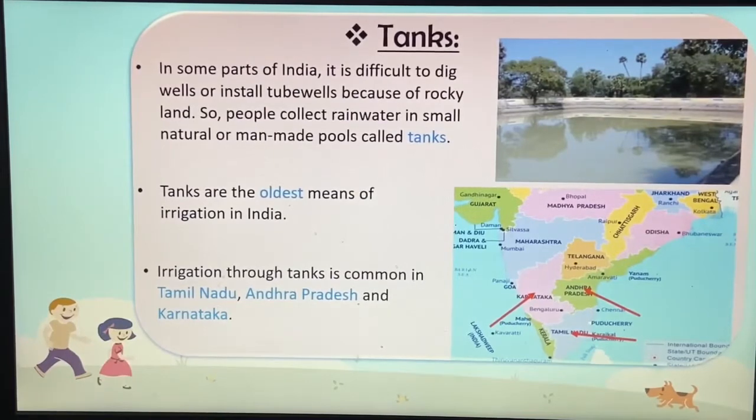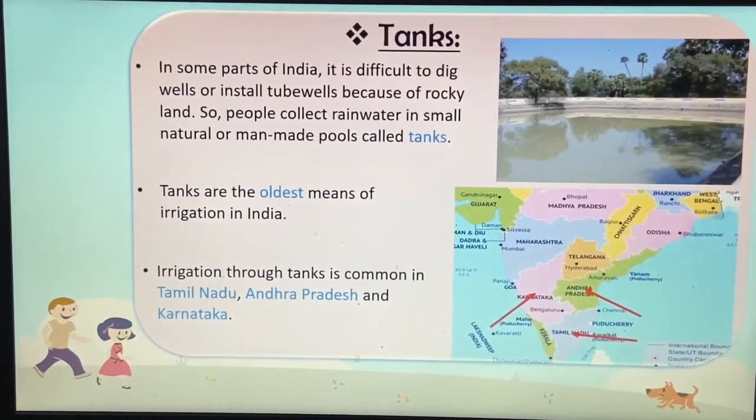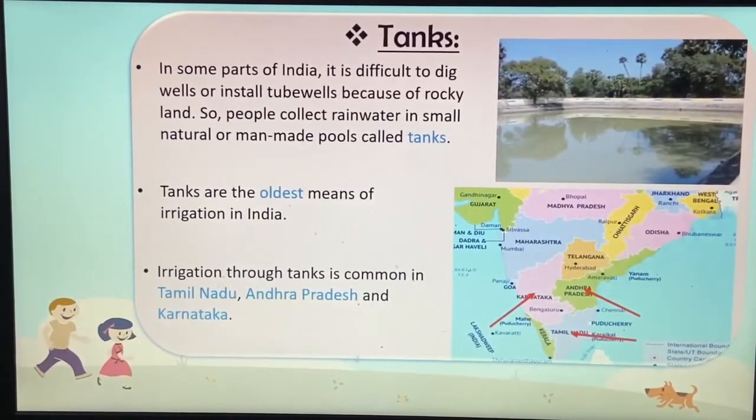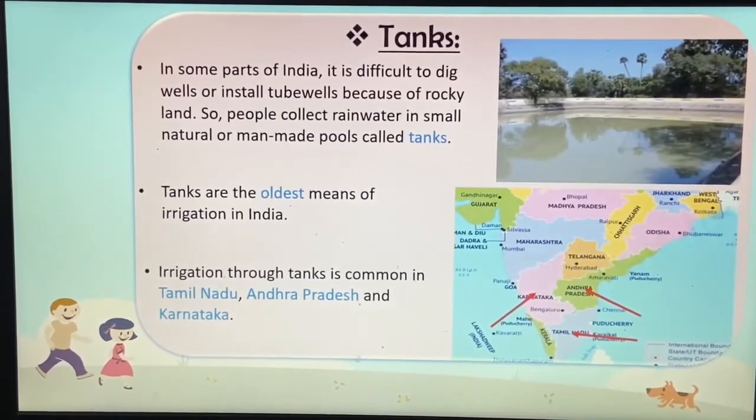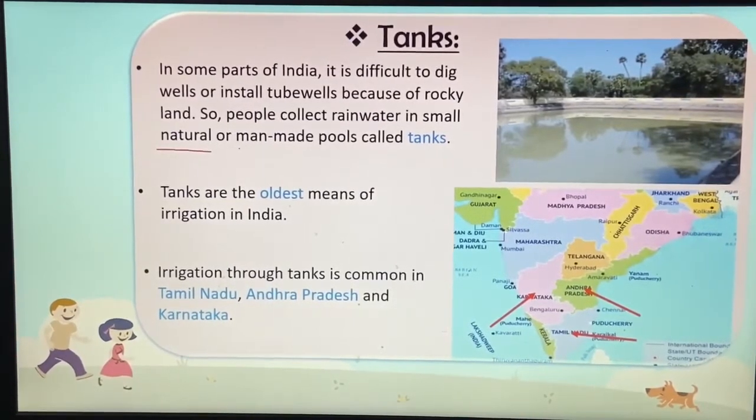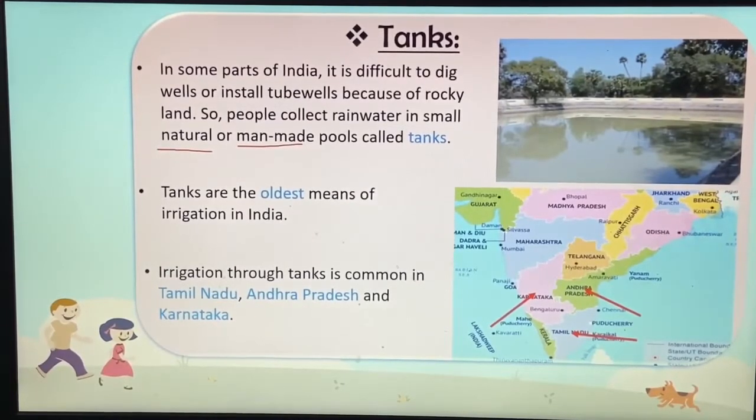Because of that, sometimes it is really difficult to dig a well or install tube wells. So they use tanks. People collect rainwater in small natural or man-made pools that are called tanks. Sometimes it is natural and rainwater can be collected in it, and sometimes it can be man-made also. So that is called a tank.